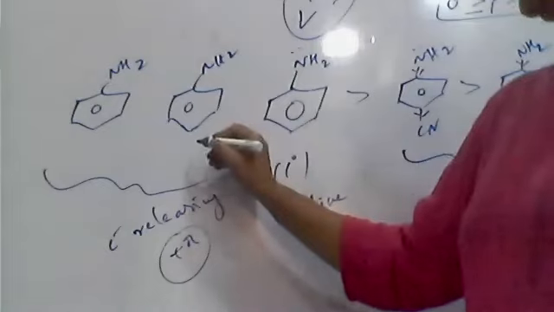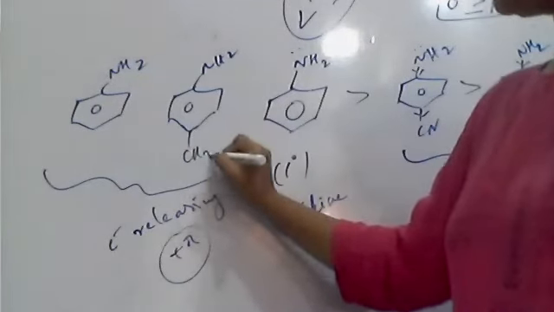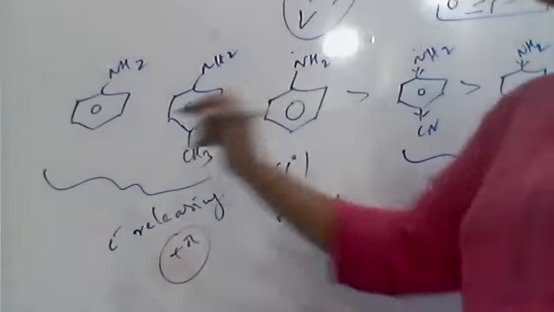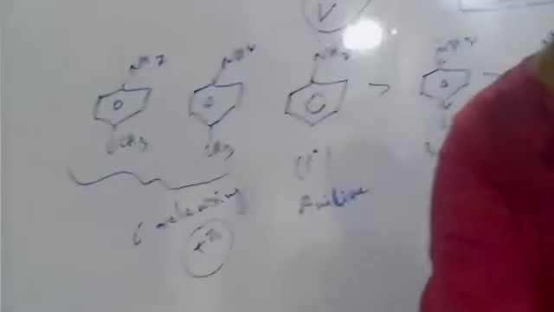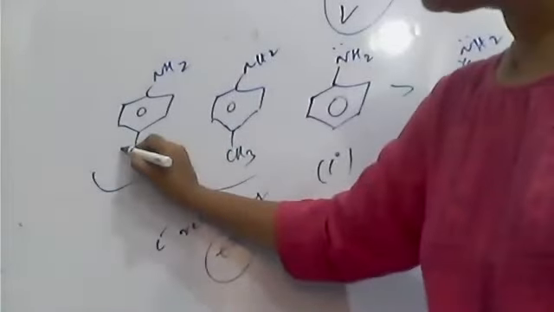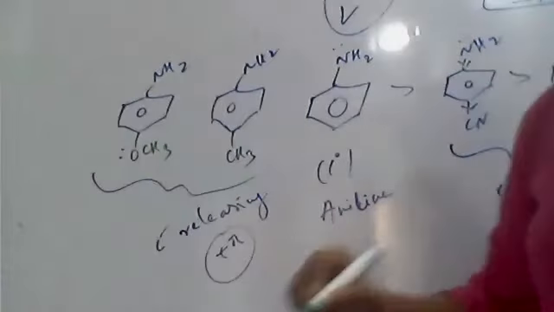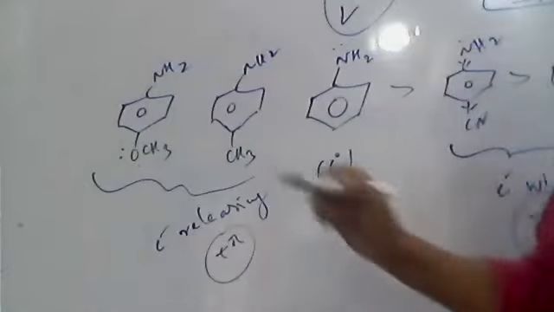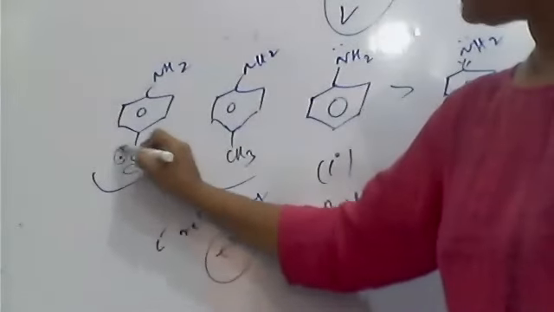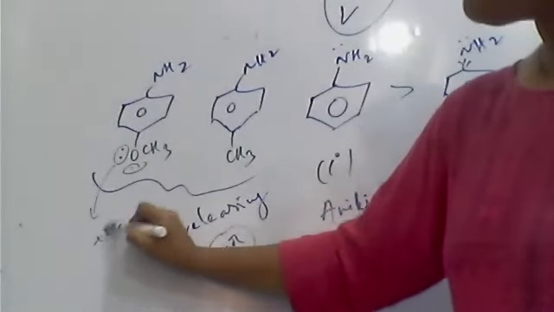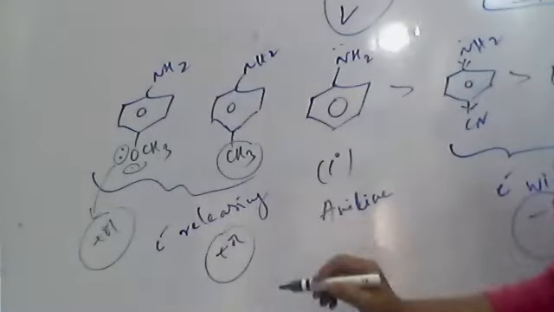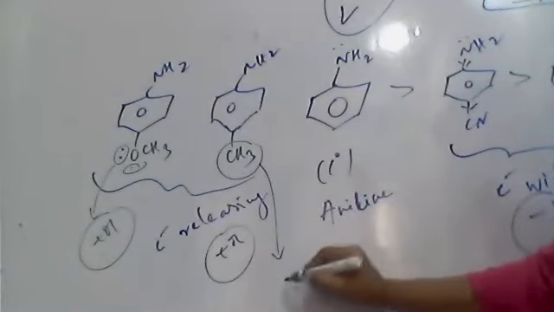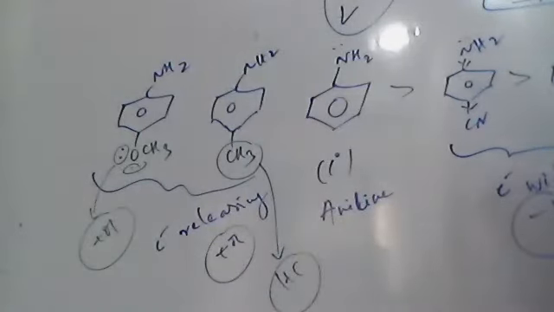Whereas if I put a CH3 group here, it is electron releasing. And if it is OCH3, methoxy, what is this methoxy group? The methoxy group is nothing but alkoxy, an alkyl substituted hydroxy, which contains a lone pair. Because of the lone pair, it acts with a plus M effect, whereas methyl does not show plus M but shows hyperconjugation. But both are electron releasing.